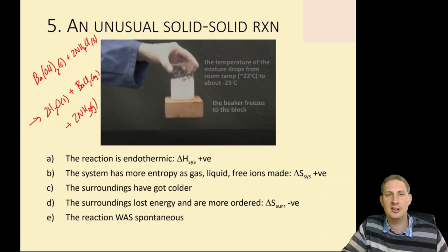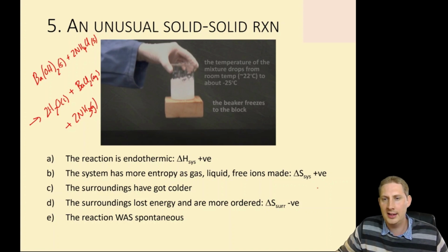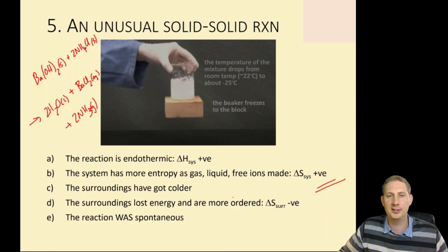So two solids developing a liquid, a solution and a gas, well, clearly the entropy change of the system is positive. But as you can see, the temperature dropped massively. It's an endothermic reaction. The surroundings got colder as they released energy into this beaker. They therefore became more ordered. But yet again, despite this, the reaction was spontaneous. You mix those solids together and it goes without needing any energy input.